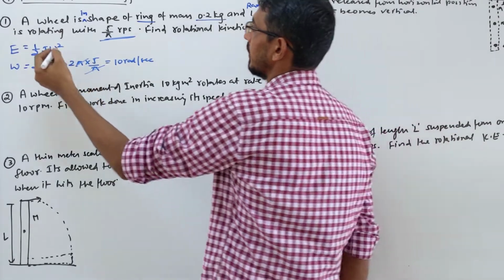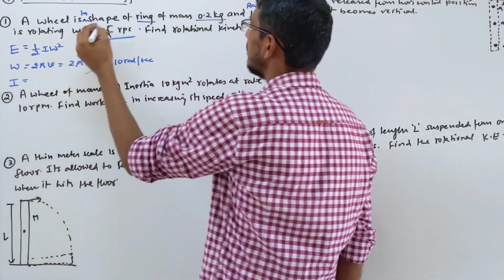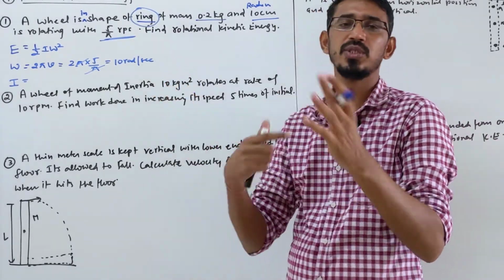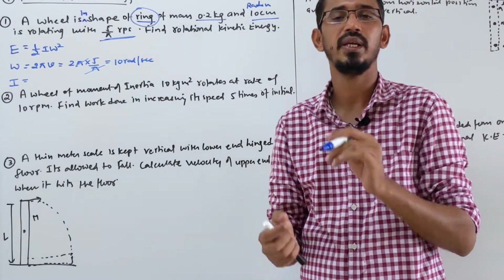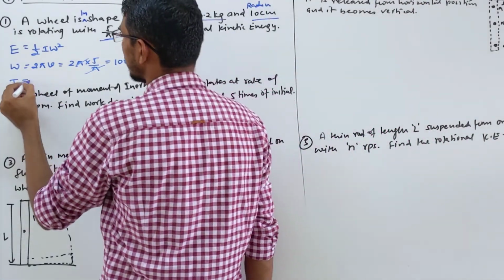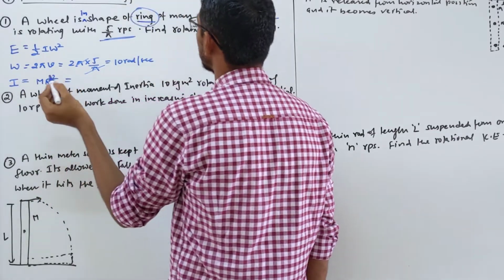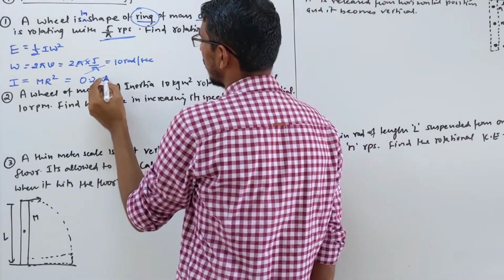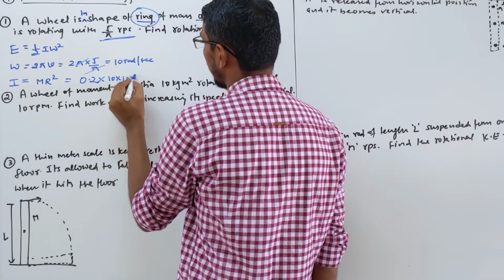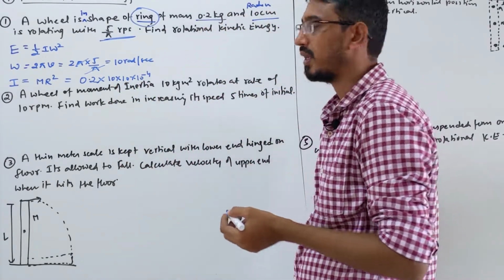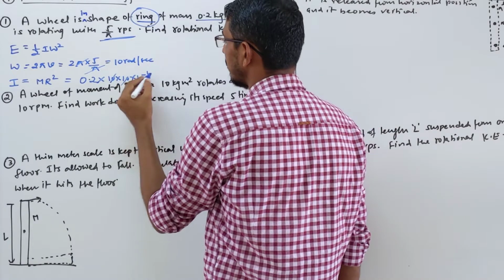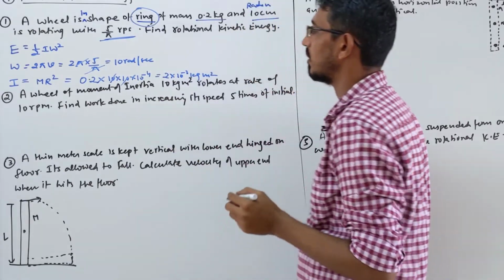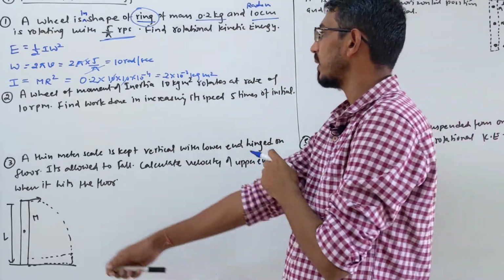Now let's find inertia I. This is a ring given, right? Ring inertia is mr square. When they don't say how it's rotating, it always means rotating about the center of mass and axis perpendicular to the plane. So in the general case we have done that one, mr square. Mass is given as 0.2, radius given as 10 centimeter, so you can write 10 into 10 power minus 2 meter. Writing in meters, 2 zeros cancel here, and we still get 2 into 10 power minus 3 kg meter square. That's the unit of inertia, mr square.